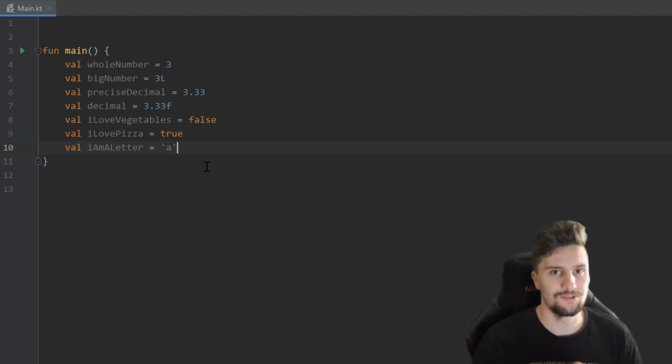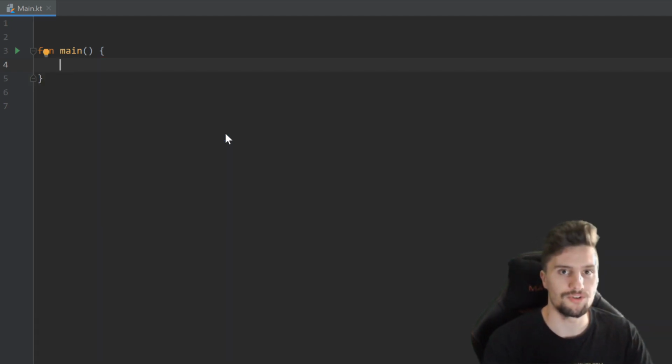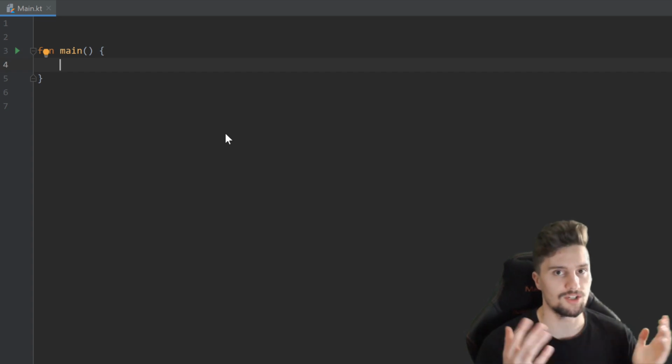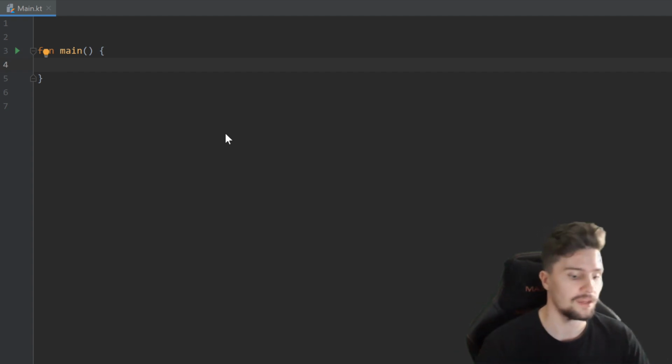So what else cool stuff can we do here with these variables? I will actually remove those again, because what I want to show you now are so-called arithmetic operators. And I'm sure you know these from school. Those are just used for addition, subtraction, multiplication, and division. And of course, we have access to them in Kotlin as well.